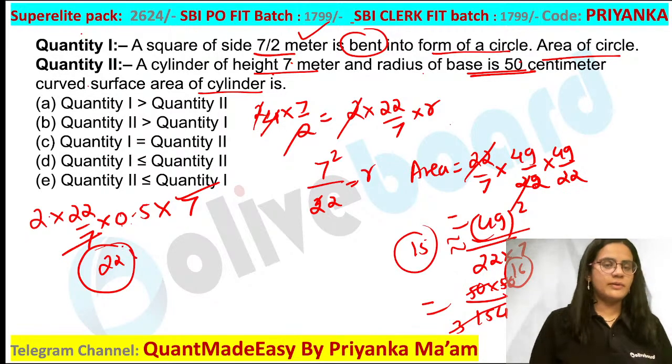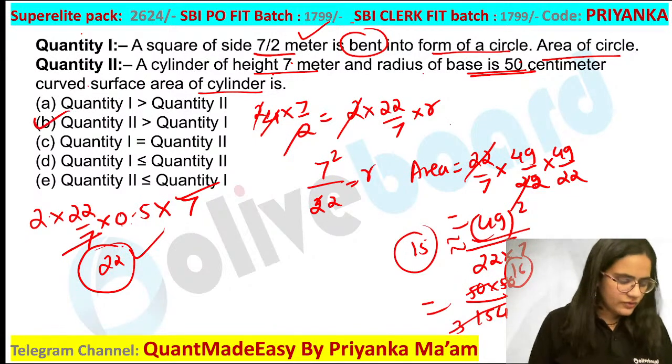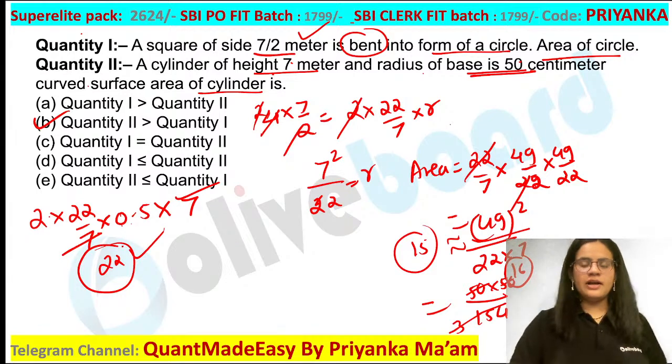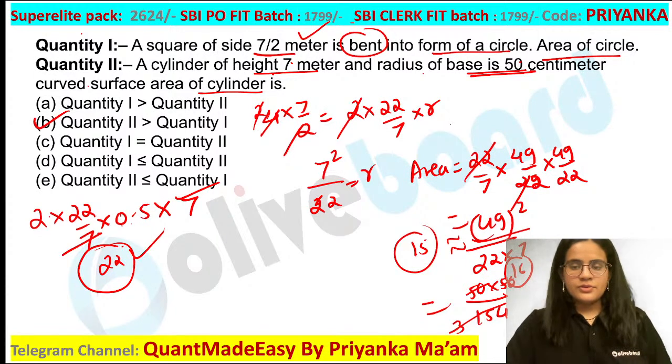Quantity 2 is going to be 22. So quantity 2 will be more than quantity 1. Quantity 2 will be more than quantity 1 is the perfect answer. Are you all following this one? So this is how you have to calculate the value.